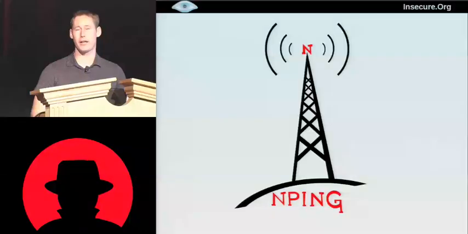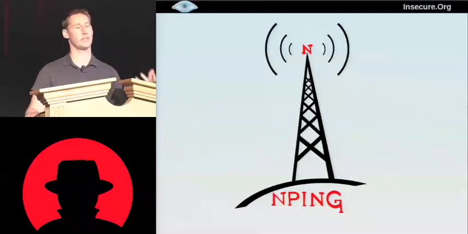Nping we're working on, and this is sort of a ping tool like your normal system ping or hping3 or whatever, but again, added some features that we really wanted to see. One of the most exciting, and that we have code working right now in our experimental tree for, is called echo mode. And what that does is with normal ping, you may ping the system and get nothing back. Was your packet dropped on the way there? Did the system receive it but not respond? Did it get dropped on the way back?